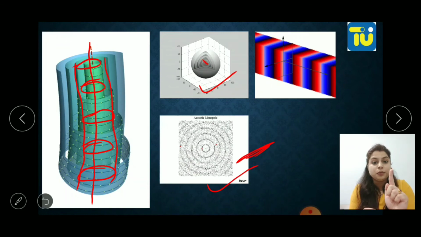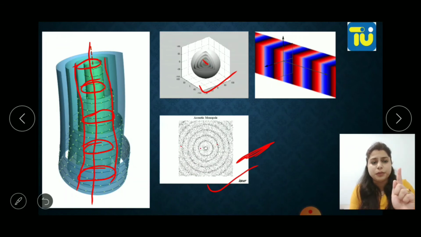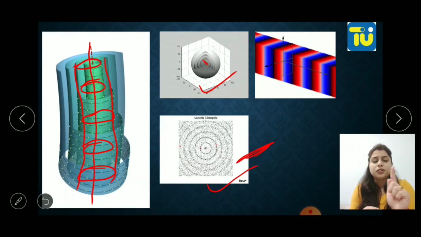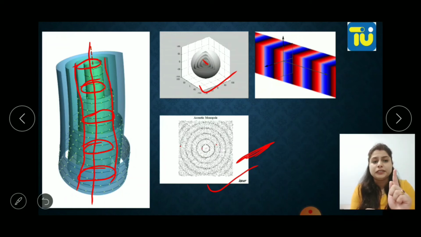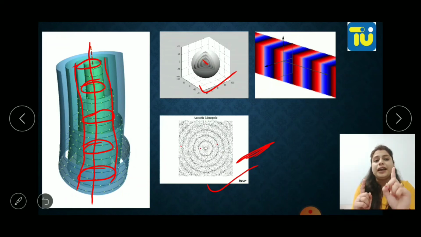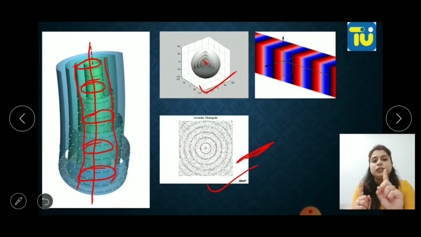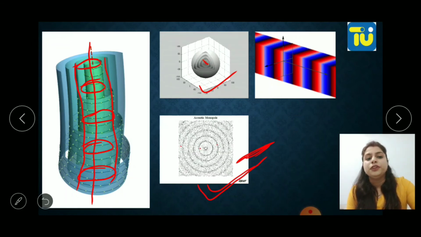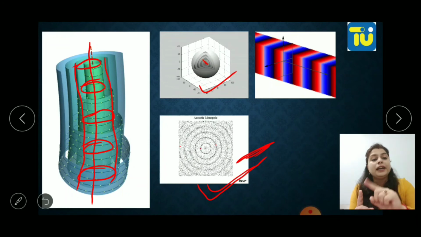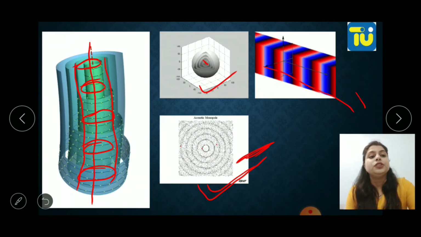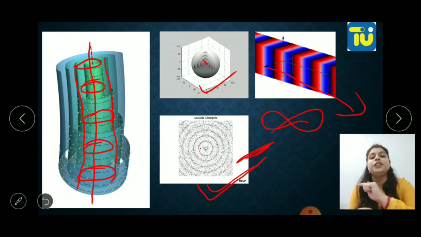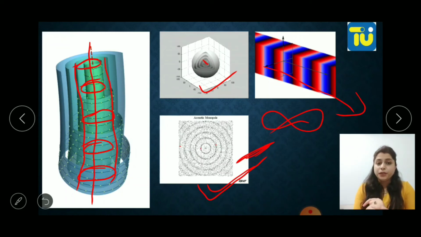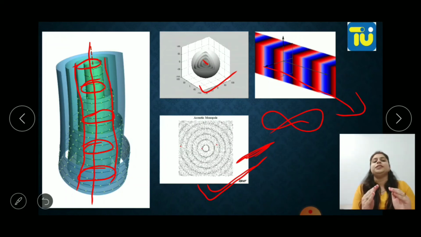A particle is not moving, it's just oscillating at its place, and it's causing disturbance to the next particles. So these circular wavefronts will form. And planar, as I told you, when the source is at infinity, the planar wavefront will be formed. So these are the wavefronts.